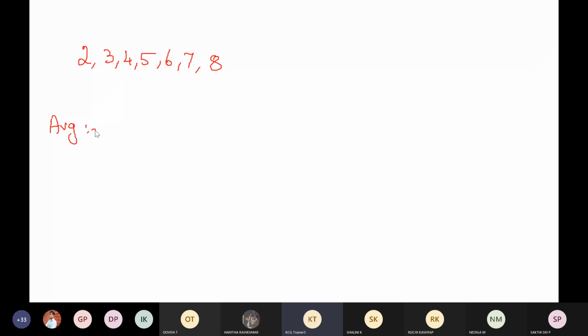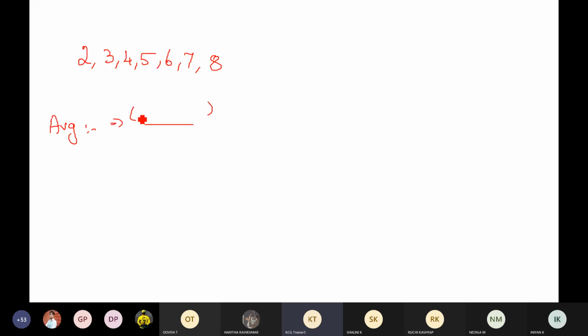Very good, superb. Radha, very good. Harivardhani. So listen carefully, people. The first thing I told you is how we find out average: sum of all the numbers divided by number of terms.